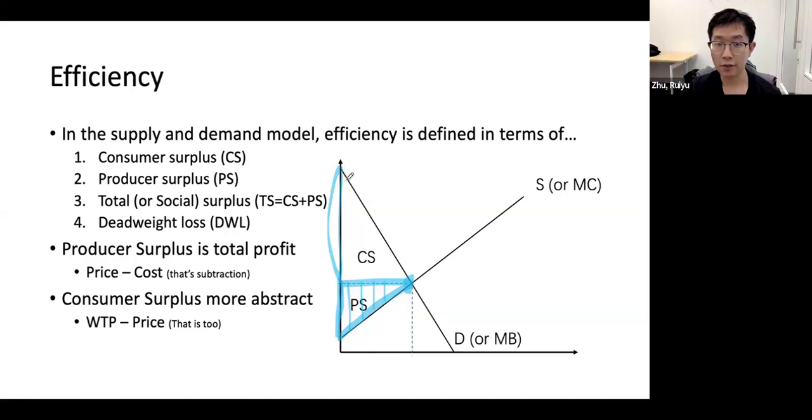And the consumers keep consuming, and for each unit, they will gain the difference between benefit and the cost, and they keep doing that until the equilibrium outcome. So in the end, this area will be the consumer surplus, right? And if we add consumer surplus and producer surplus together, we got the total surplus or social surplus. In that case, we don't have any deadweight loss, right?